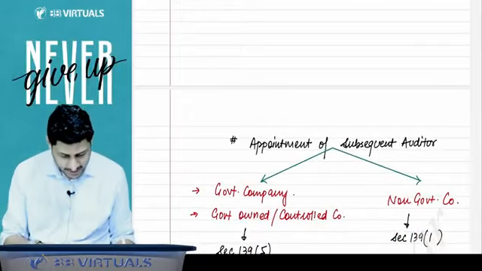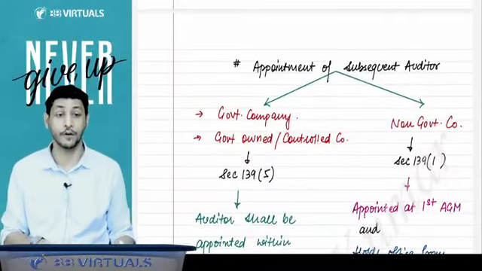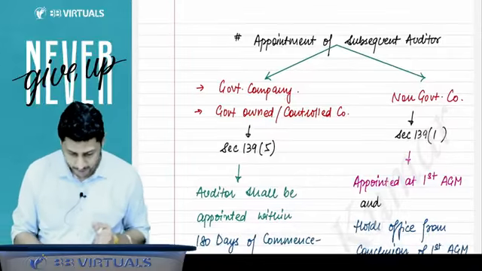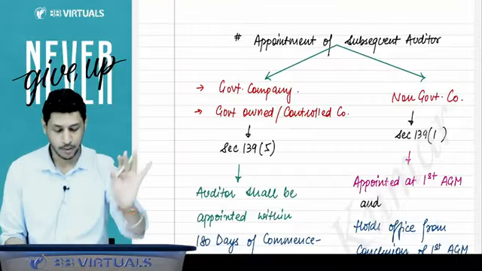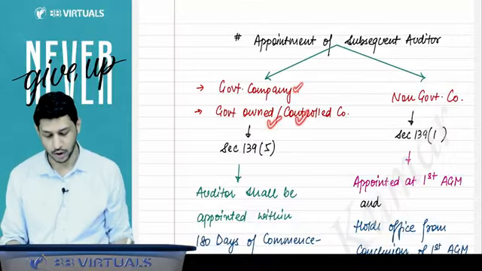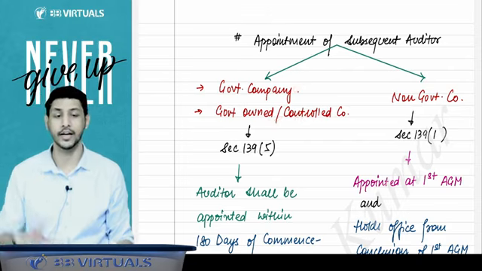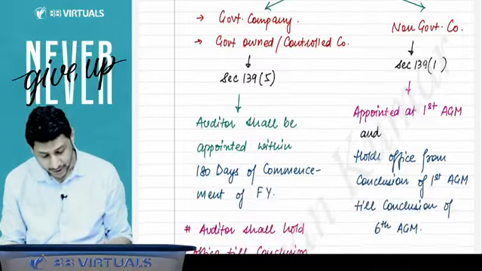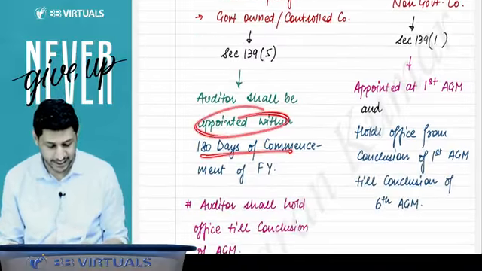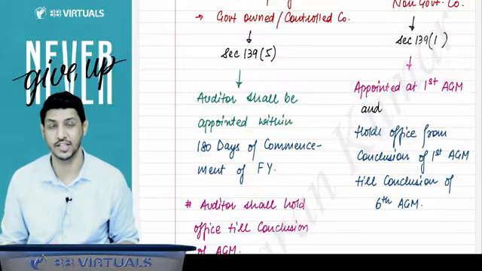Now we will discuss the appointment of subsequent auditor. That is very important. Now understand what is the appointment of subsequent auditor. So first we talk about the government company or a government owned or controlled company. If the subsequent auditor is to be appointed in such a company, then the auditor shall be appointed within 180 days of the commencement of the financial year.